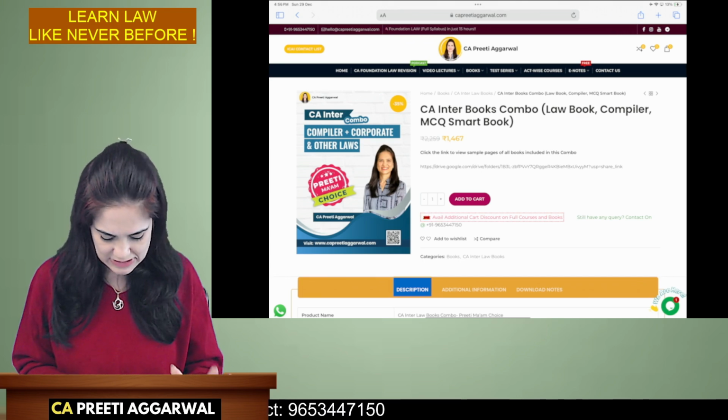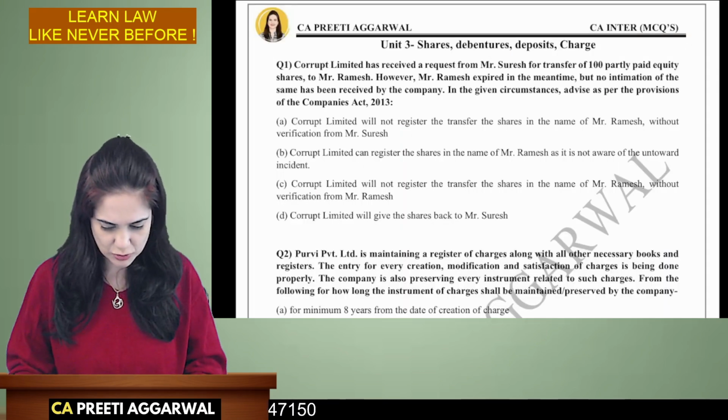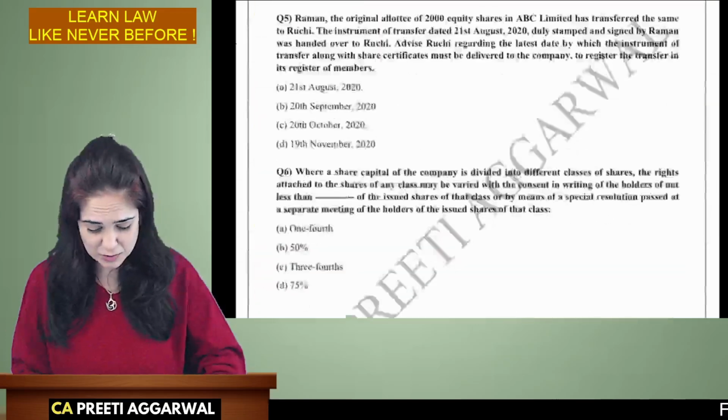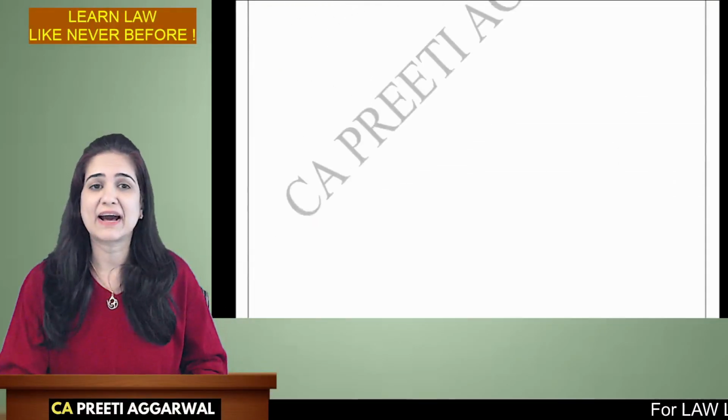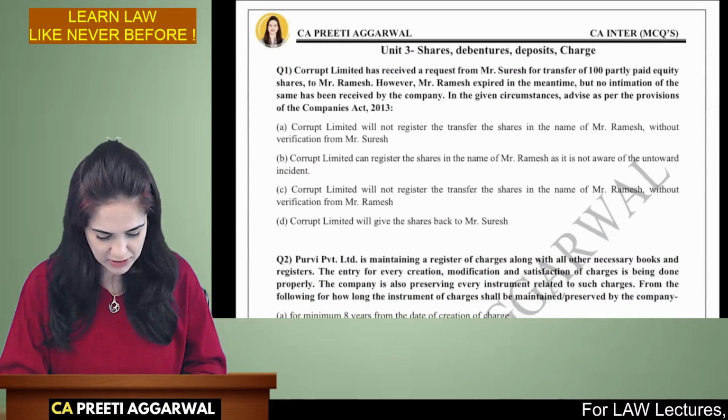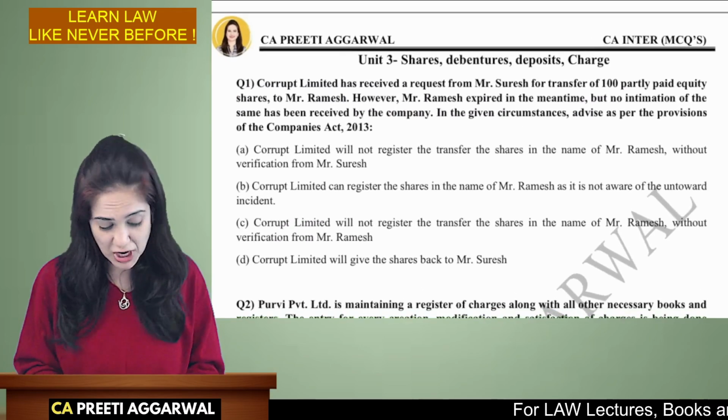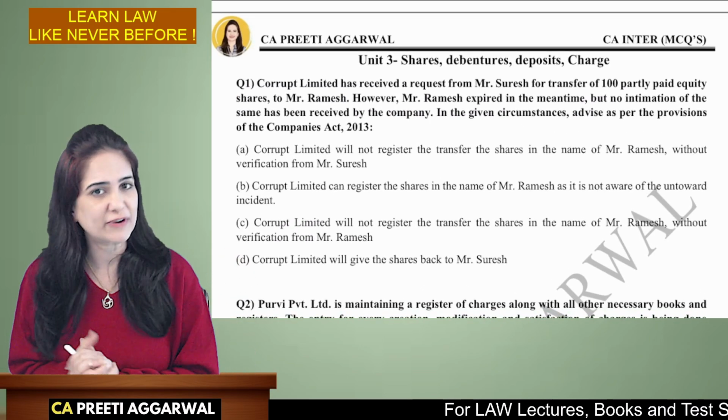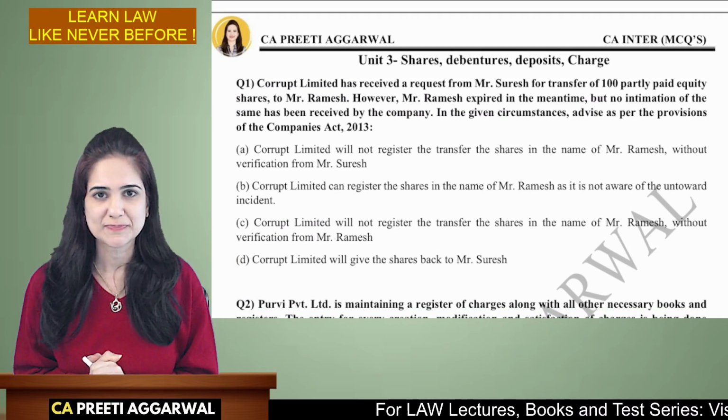Yes, so let us discuss the MCQs. Okay, so these are the MCQs. This is my MCQ smart book. From this, I have chosen a few MCQs. So we will discuss the ones which I feel are unique. They are important for exam. Let's start our discussion.